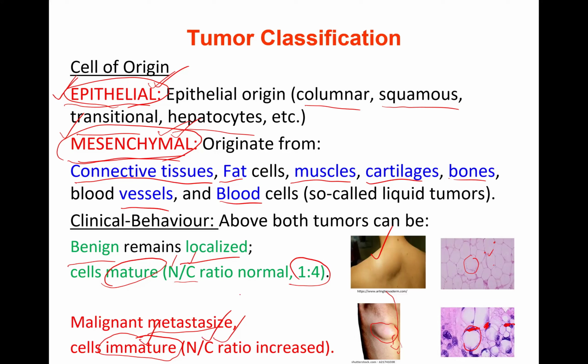Malignant means lethal, that can kill. So what we understood is two types of tumors, mainly epithelial and mesenchymal. Epithelial, mesenchymal, further they may be benign or malignant, very simple, right?